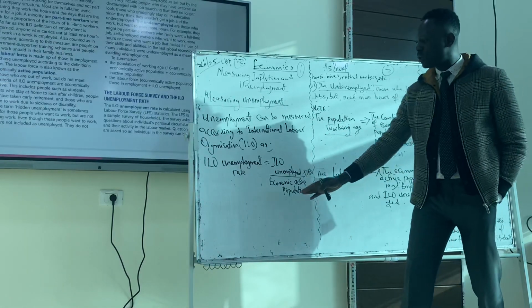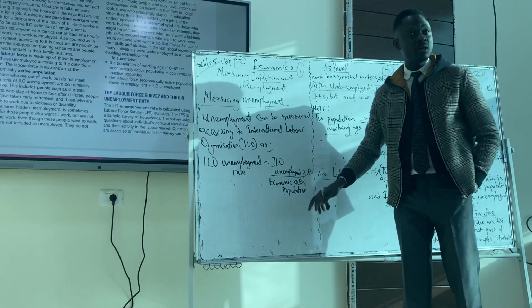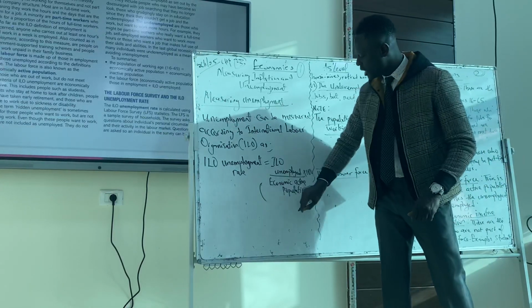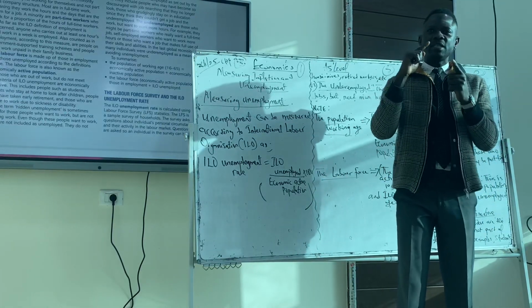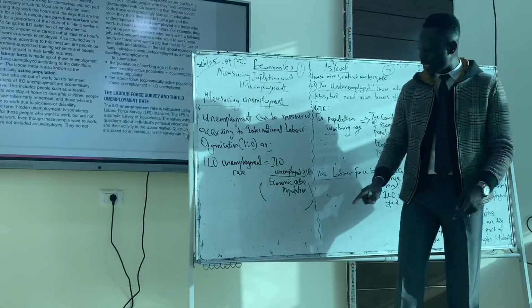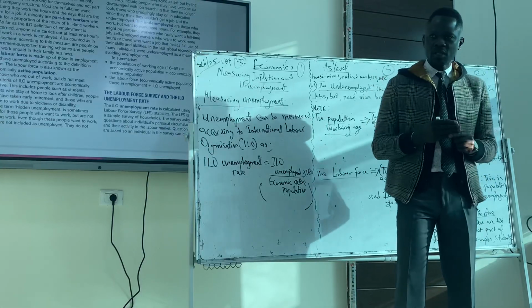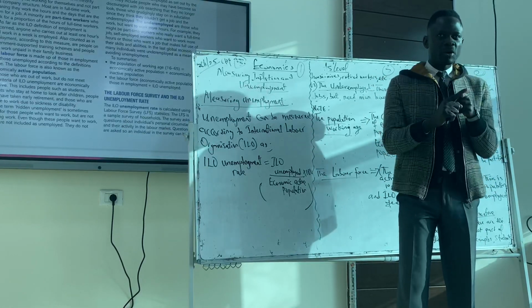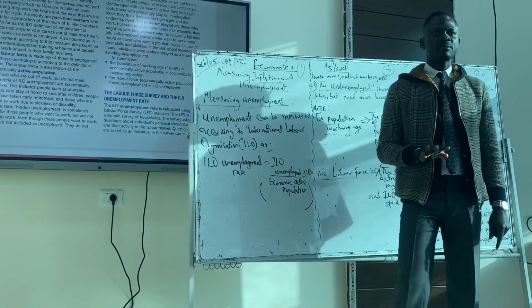So we have the ILO unemployment rate, which is ILO unemployed divided by the economic active population. When we talk about economic active population here, we're talking about the labor force. Do you get the point I'm making here? The active population are those who are employed and unemployed. Those who are employed and unemployed are economic active, so we call them the labor force.